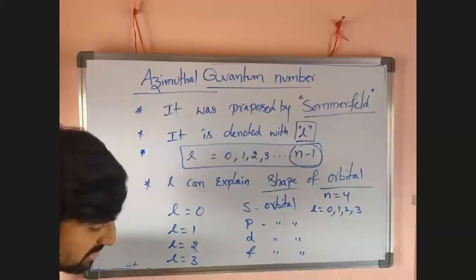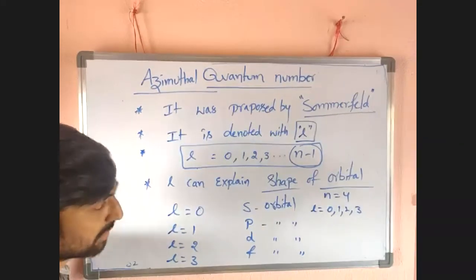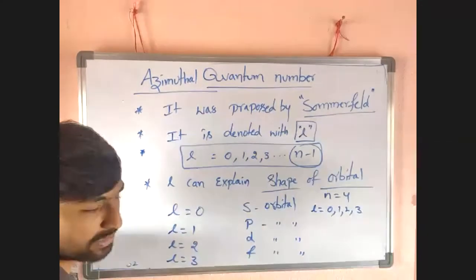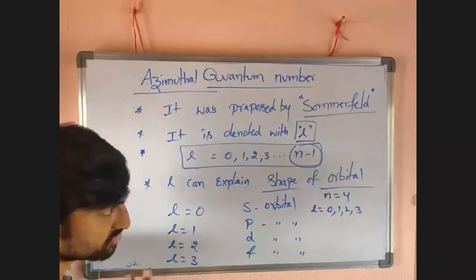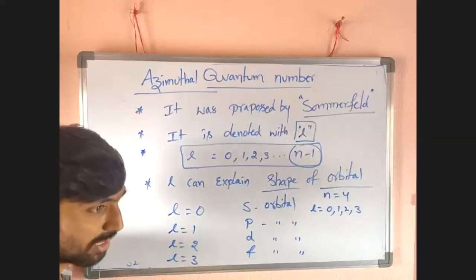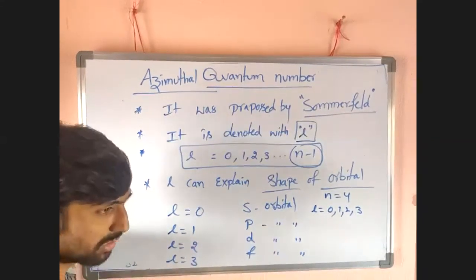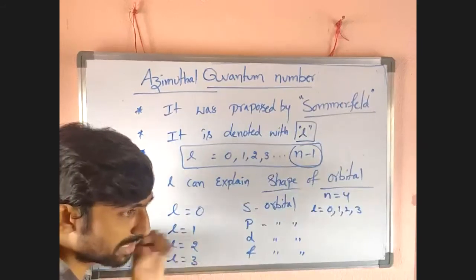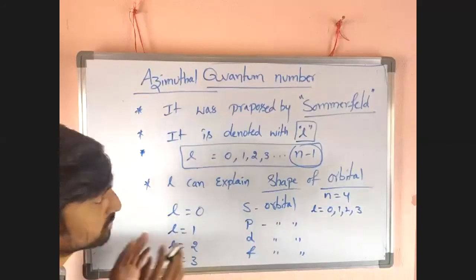The shapes of s orbital, p orbital, d orbital, f orbital we already discussed. L value for s orbital is 0. L value for p orbital equal to 1. D orbital 2. F orbital is 3. These are very important. From an objective-type point of view, they may give 4 quantum numbers and we want to find what orbital it is, what electron, 4s1 or 4s2 it is. We want to find like that. So it is very important.